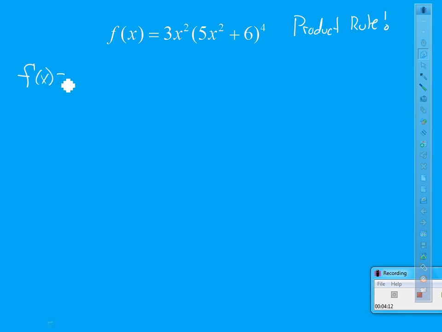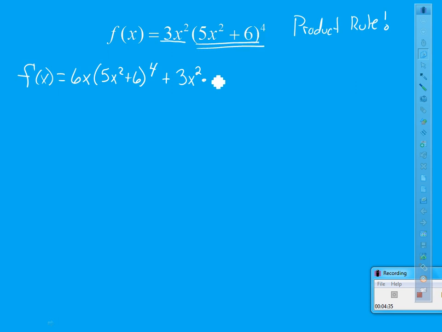My f prime of x is going to be, here's my first piece, there's my second piece. So I'm going to do the derivative of the first, which is going to be 6x, times the second, plus the first, 3x squared, times the derivative of the second.